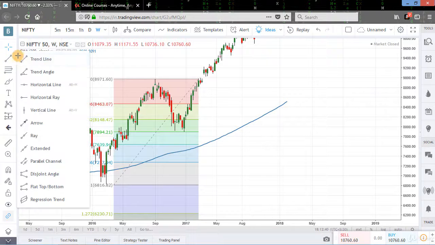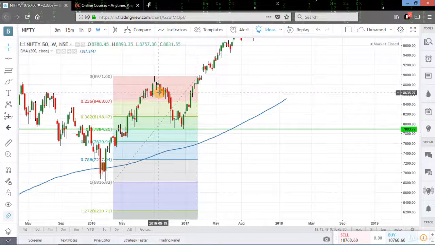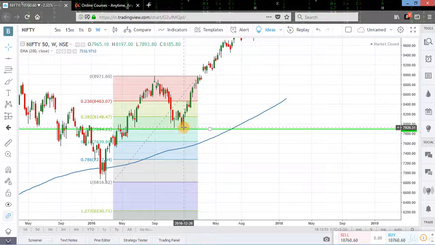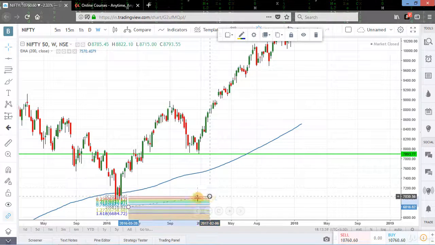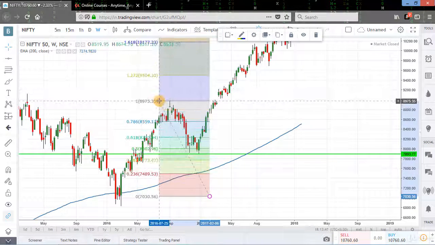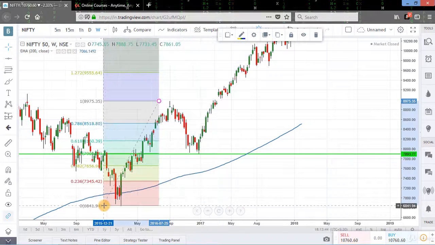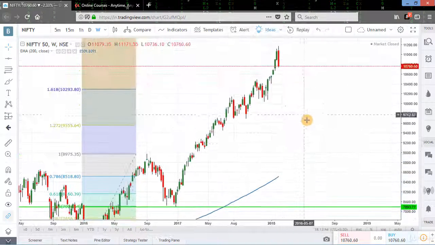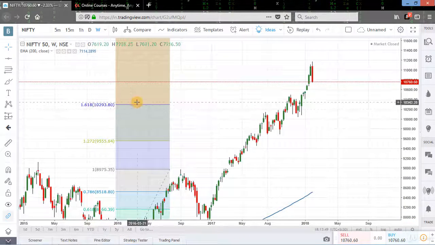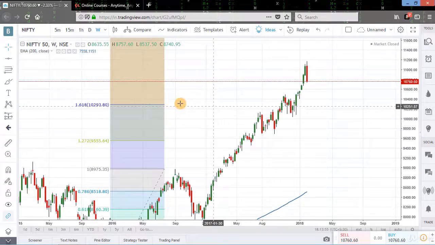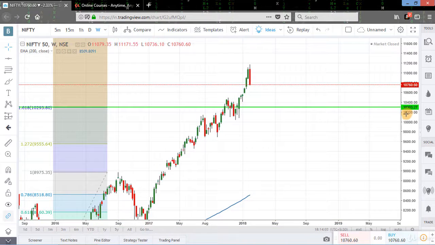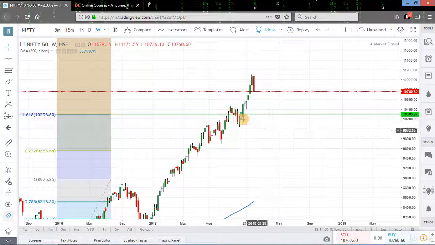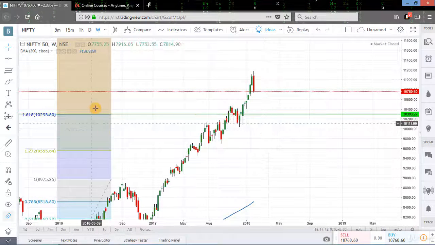We'll mark this level. Let's see. Nifty exactly touched this level, 50% retracement, and then captured its uptrend. Now we will interchange the points of Fibonacci level and we'll see the resistance and support levels for Nifty. Now see, this is 1.618 resistance level of Fibonacci, and currently Nifty is moving above this level. We'll mark this level. This is 10,303 level and Nifty is moving above this level. So this is acting as a strong support level for Nifty on long term basis.